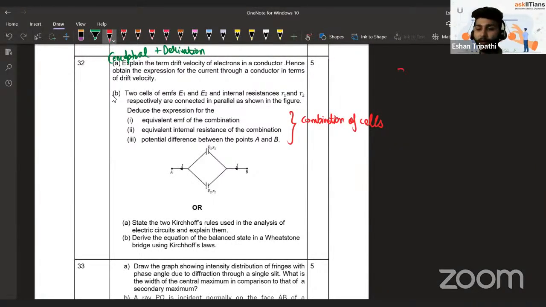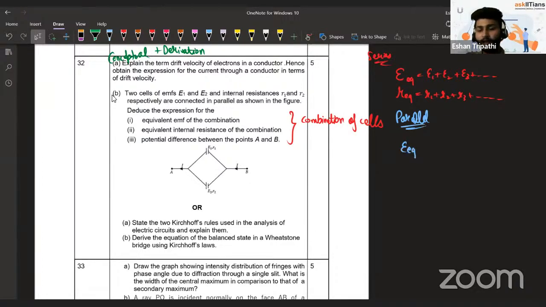If you remember, there were 2 formulae. If the batteries are in series, then the equivalent EMF is E1 plus E2 plus E3 and so on. Equivalent resistance is R1 plus R2 plus R3 and so on. That is one concept, one formula in this topic. Other formula is for parallel combination.